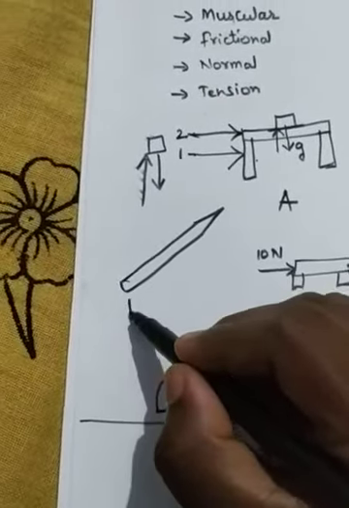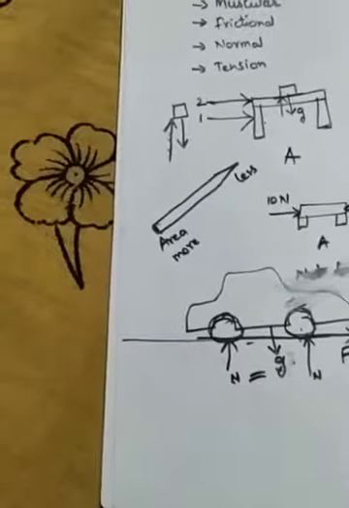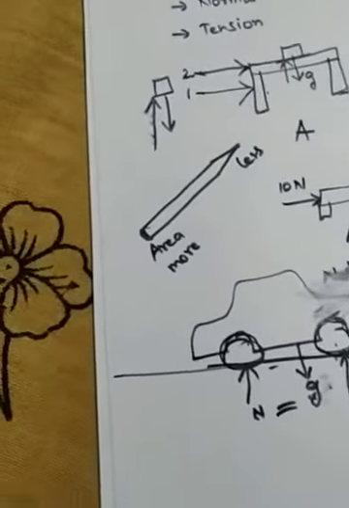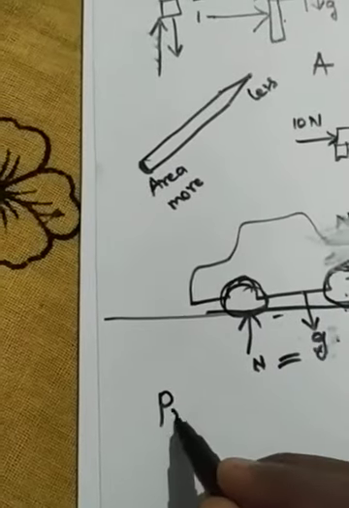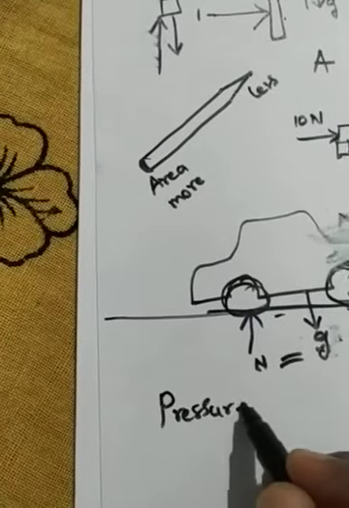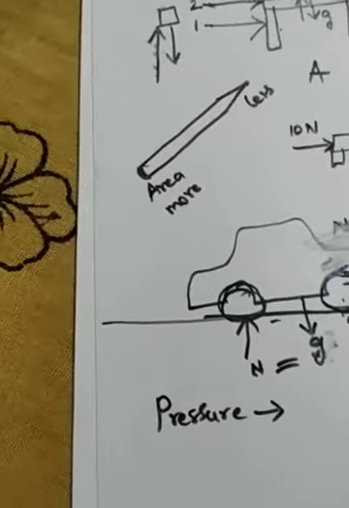Here area is more, but here the area is less. Understood, children? Clear? So why are we talking about this? Because you have to learn about pressure.